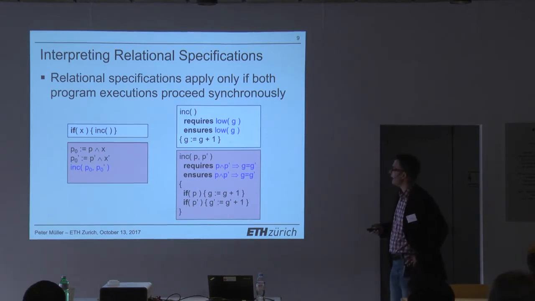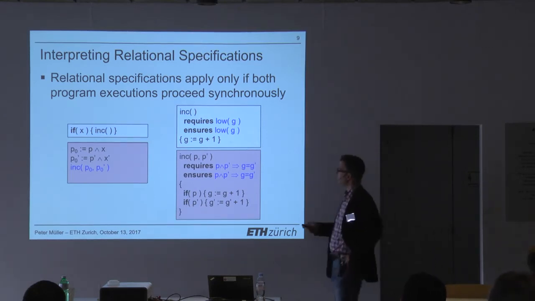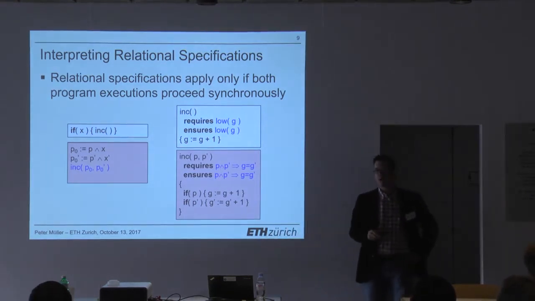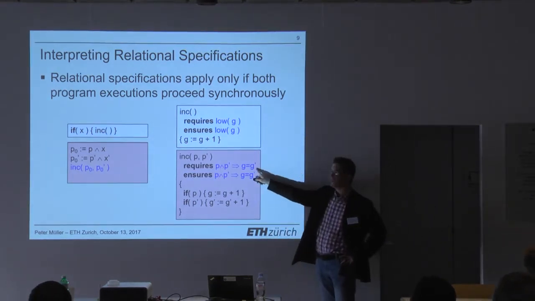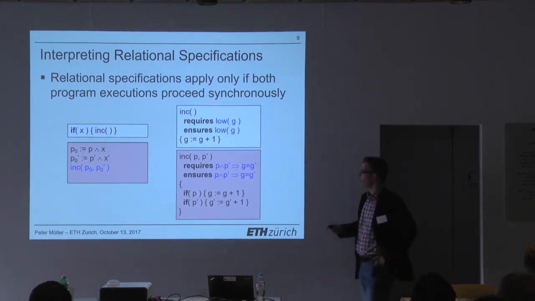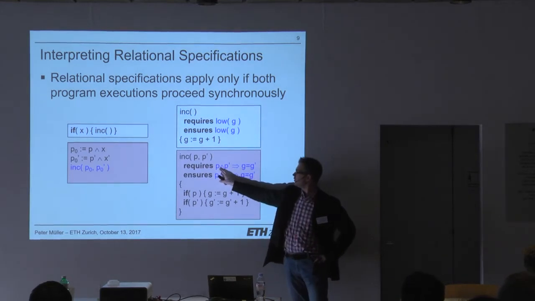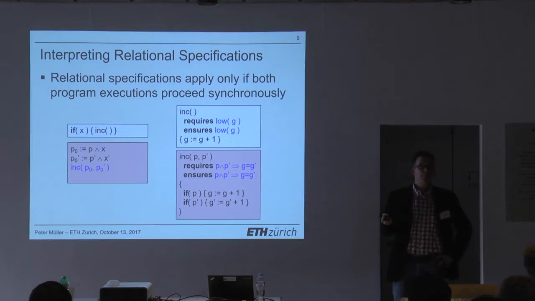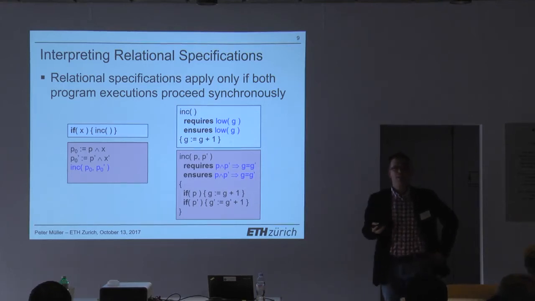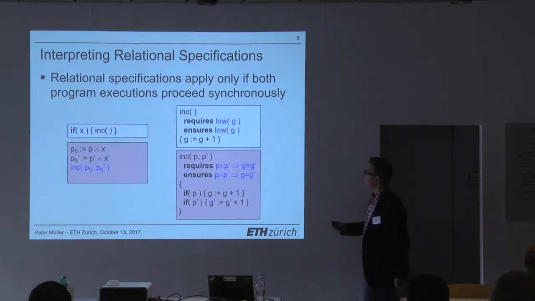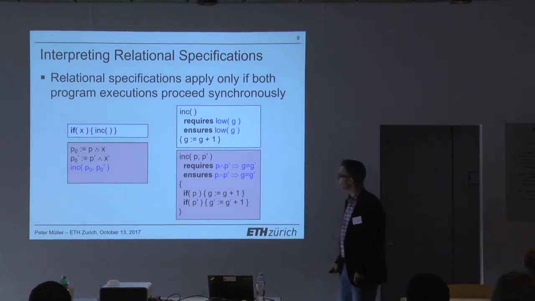here's how the semantics of low is defined. Low means that if both executions get there, so you have P and P prime, then the variables must be the same. Right? This is what you would expect. That's what lowness means. This is just necessary because if the execution doesn't even get there, then the value of G or G prime doesn't even have a meaning. Right? It's completely meaningless to talk about the variable of an execution that is not active in that sense. So this is where this implication comes from.